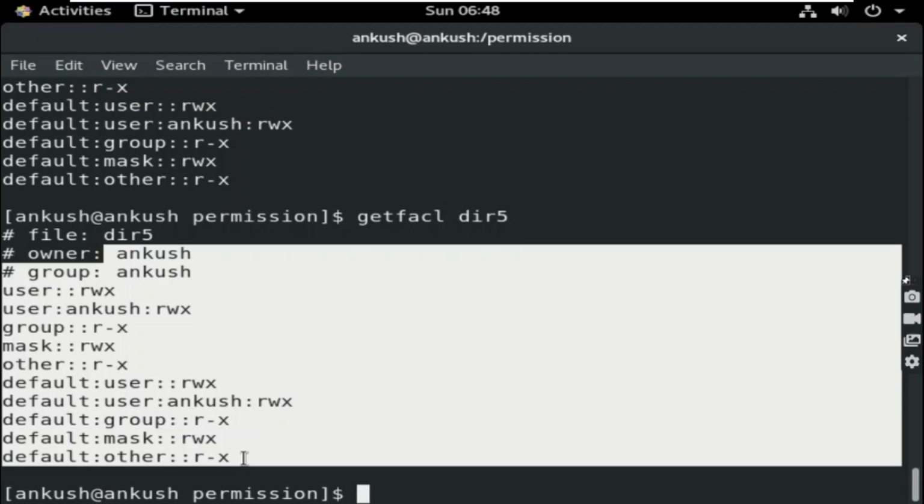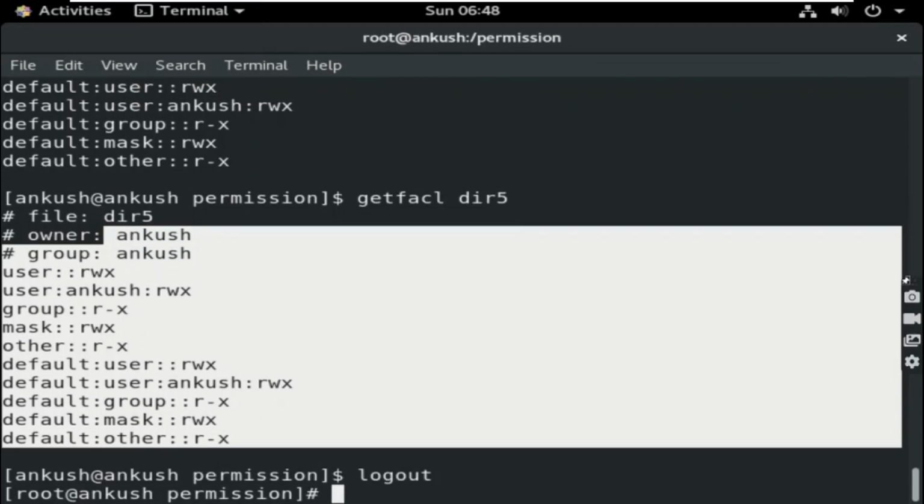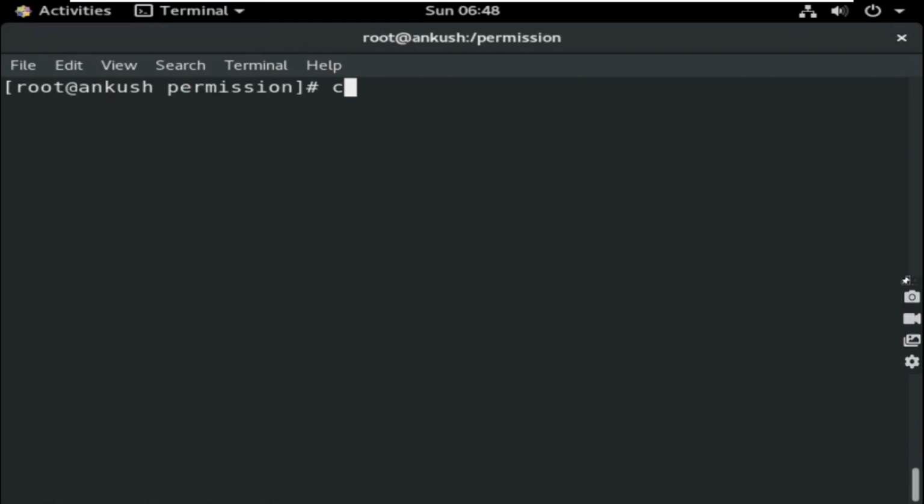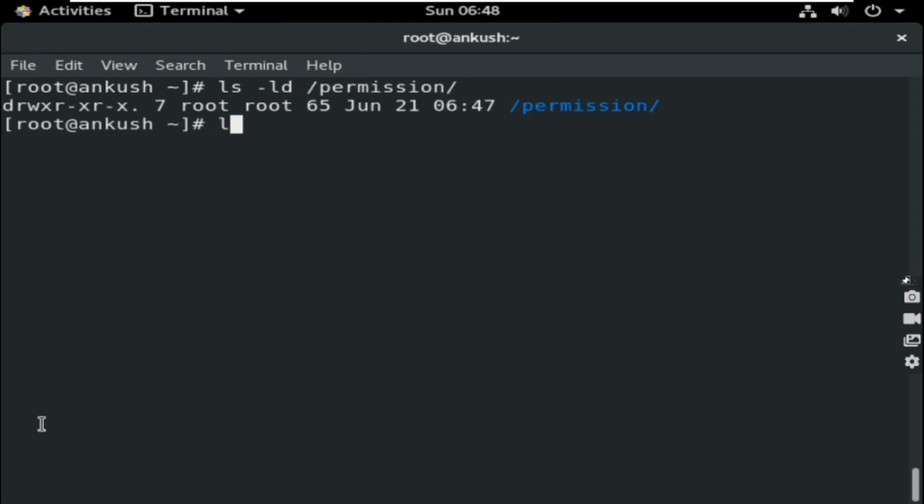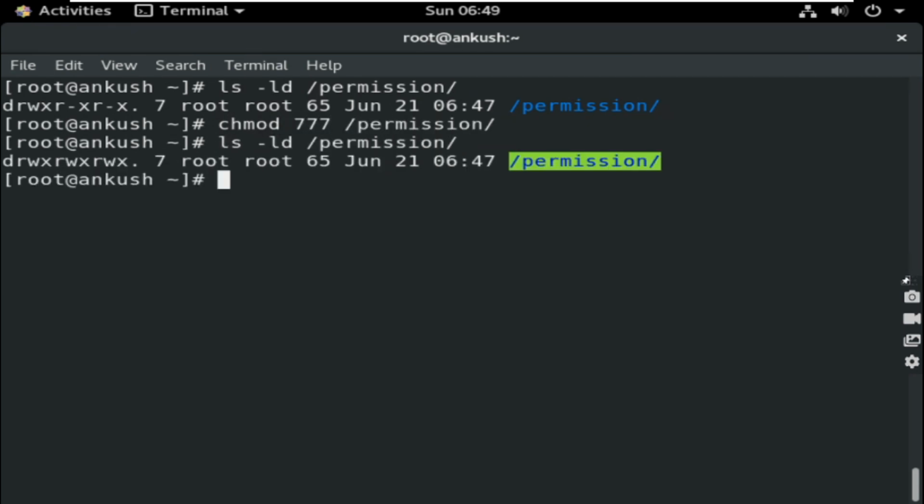So in ACL, with the setfacl command you can do one special task also. Like if I want to change a basic level permission, what do you do? First of all let me remove all of the ACL. Okay, so setfacl -b permission. Now if I want to change basic level permission for this directory permission, normally we use chmod, right? chmod 777 permission. You can see full permission I have given, so this permission you can change by using the chmod command.